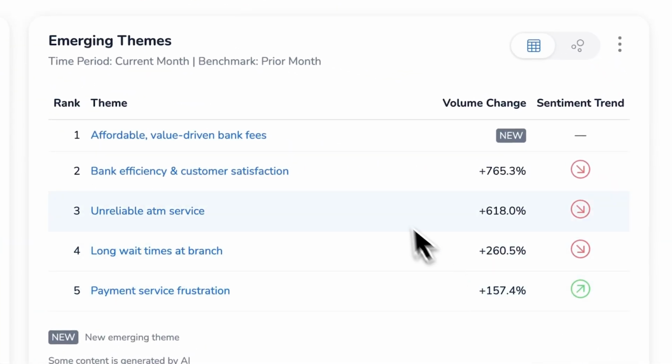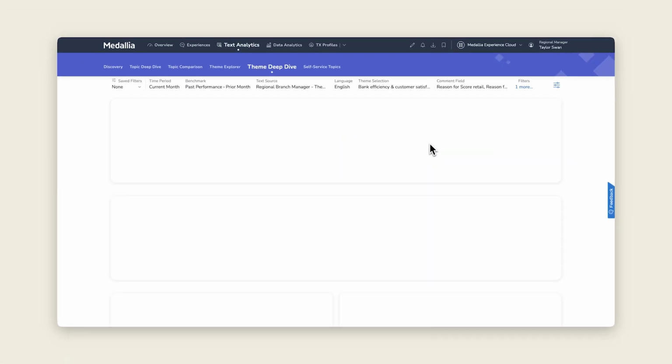But this other theme, bank efficiency and customer satisfaction, stands out. It's a different angle on the same problem, and seeing how it's had a drastic increase in customer statements, Taylor knows it's definitely worth investigating. To understand a bit more about what's happening, Taylor clicks into the theme and opens a theme deep dive.